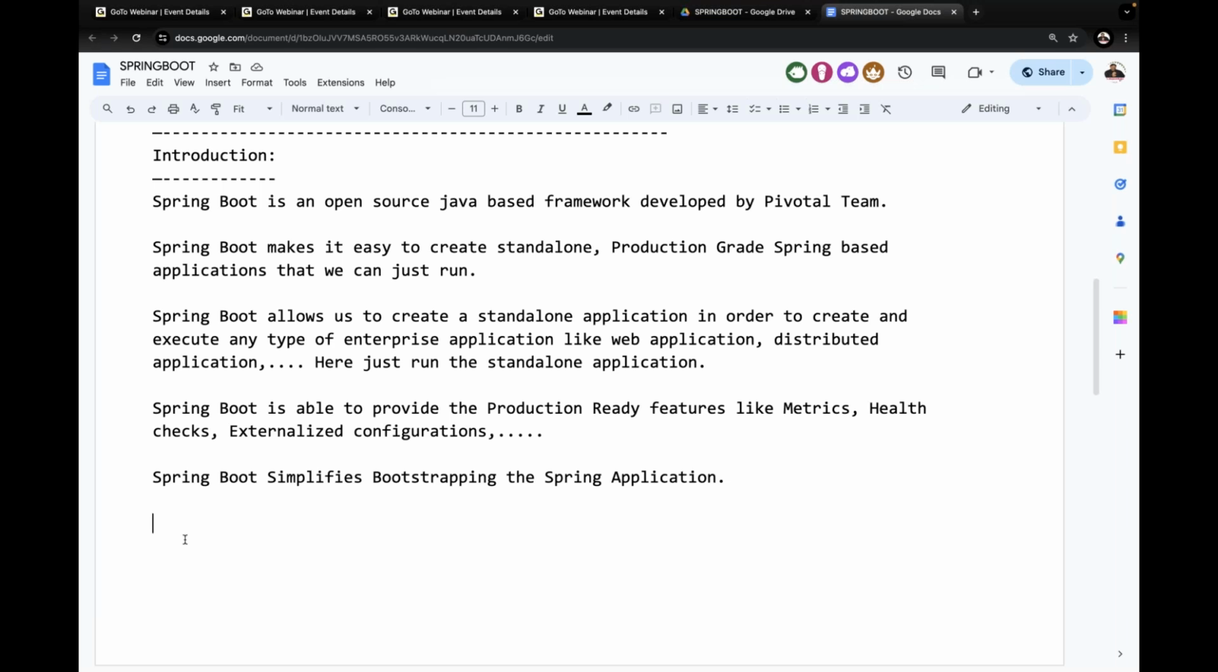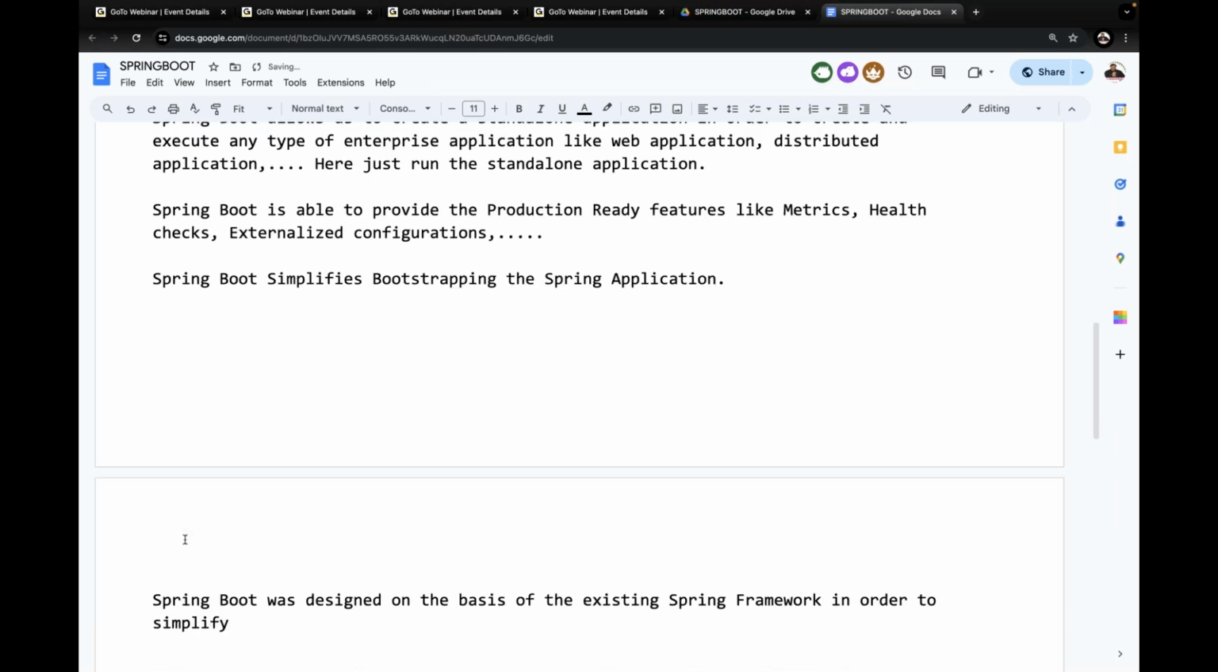After completion of this, how was Spring Boot designed, guys? Now try to understand it clearly. Spring Boot was designed on the basis of the existing Spring framework, in order to simplify and speed up Spring based application development.